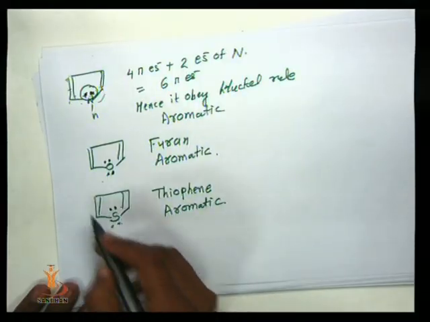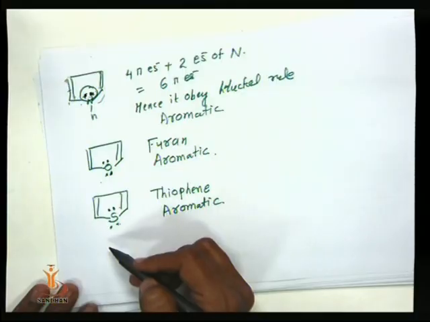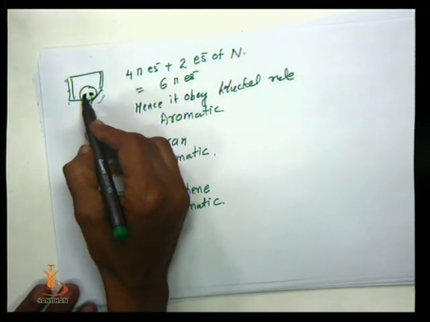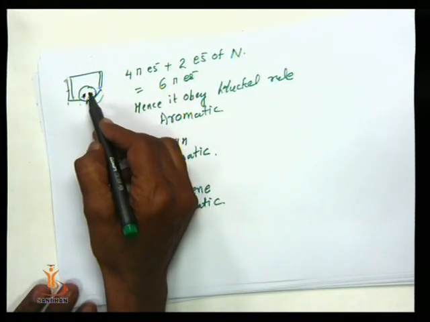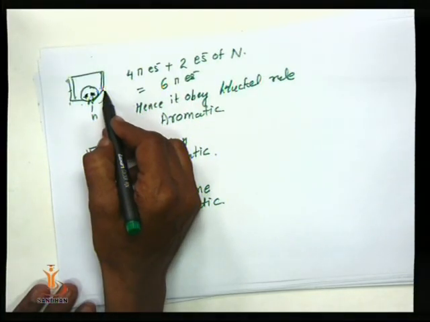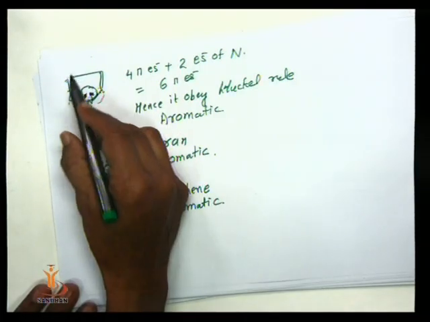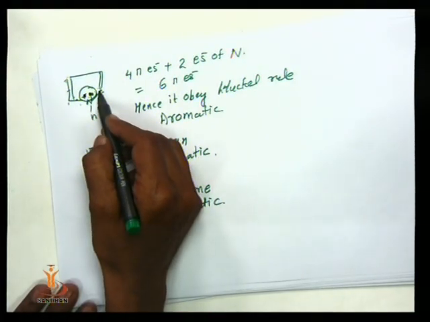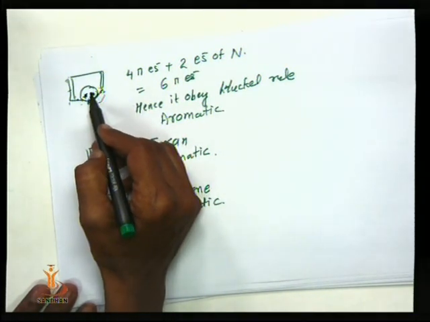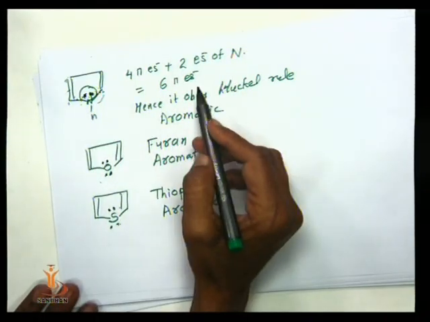So according to the Huckel rule, pyrrole, furan and thiophene are not aromatic, but because of the heteroatom containing 2 electrons present on the nitrogen atom, 2 electrons are used in the orbital overlapping, and then the total number of electrons is not 4, but we can say 6 electrons, and then we can say that it is aromatic.